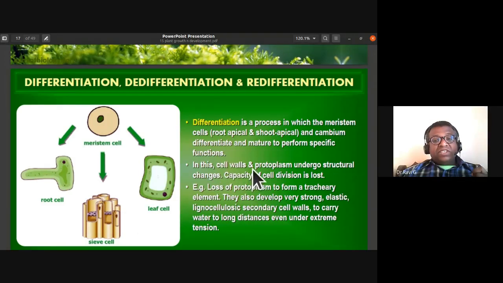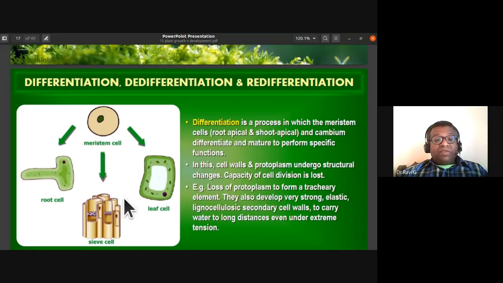So during differentiation, cell walls and protoplasm undergo structural changes. The cell wall and protoplasm of the meristematic cell undergo structural changes. The capacity of cell division is also lost during the differentiation process. So the loss of protoplasm to form a tracheary element, they also develop very strong, elastic, lignocellulosic secondary cell walls, to carry water to long distances, even under extreme tension.